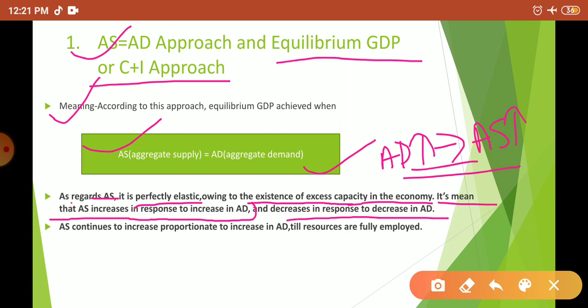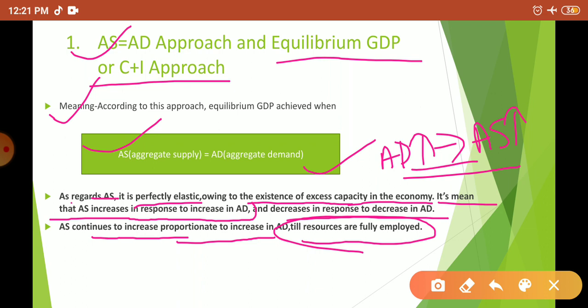Now as AS continues to increase, until when will this increase go on? Until when will AS keep increasing with an increase in AD, as aggregate demand is rising and in response producers are able to increase aggregate supply? The answer is that AS continues to increase proportionate to the increase in AD till resources are fully employed. So this possibility to increase aggregate supply in response to an increase in aggregate demand exists when there are unused resources in the economy.